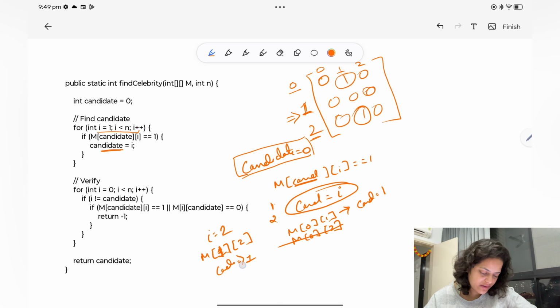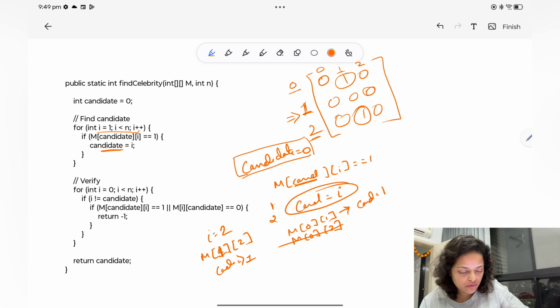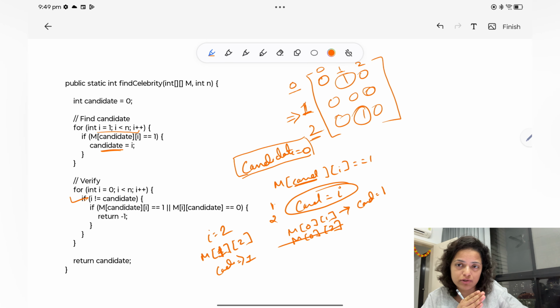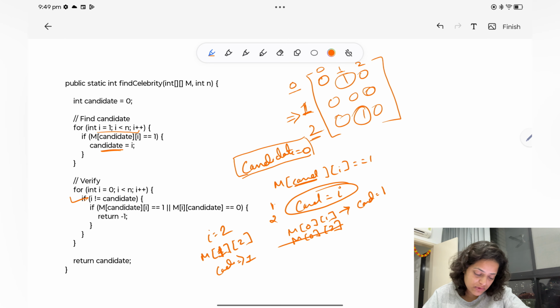Now I will verify it. How? Again with one for loop from 0 to less than n, where i is not equal to candidate, because I cannot check 1 against 1. I just want to check 1 against 0 or 1 against 2, the other two elements. So I added this condition. I check if M[candidate][i] is equal to 1, or M[i][candidate] is equal to 0, then I will return -1.